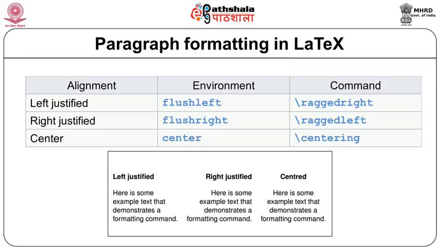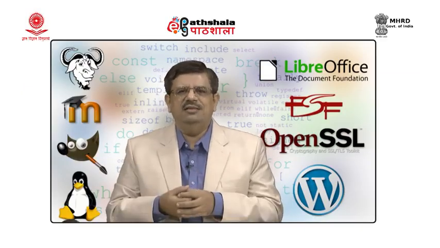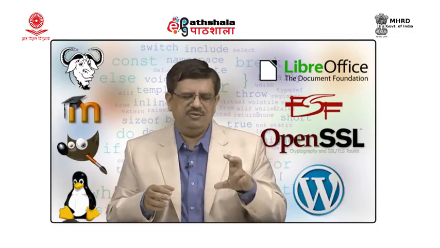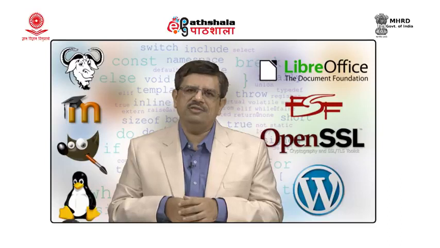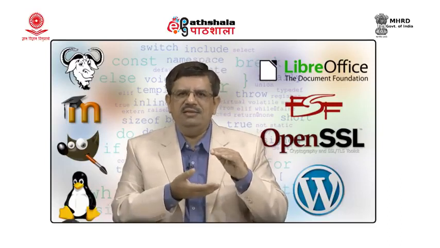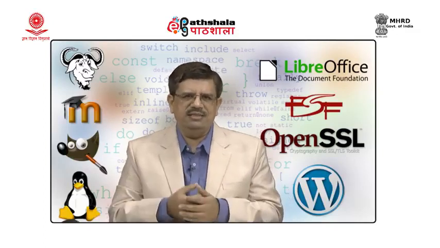We have already discussed center paragraph. So, if we are defining an environment, paragraph can be left justified, right justified or it can be center justified. So, there can be environments or there can be commands. A person may use commands or he may prefer using environment. If he wants to do operation on entire blocks together, he may prefer the environment, that is environment and block, or he may use commands.